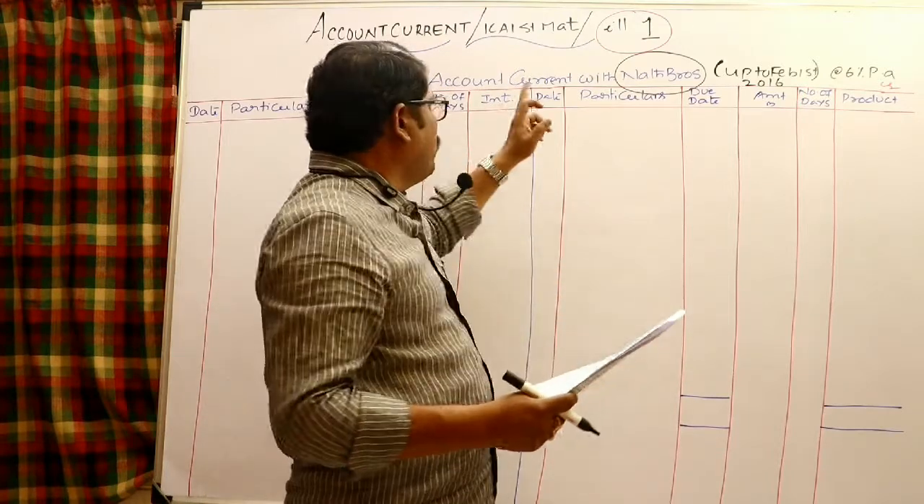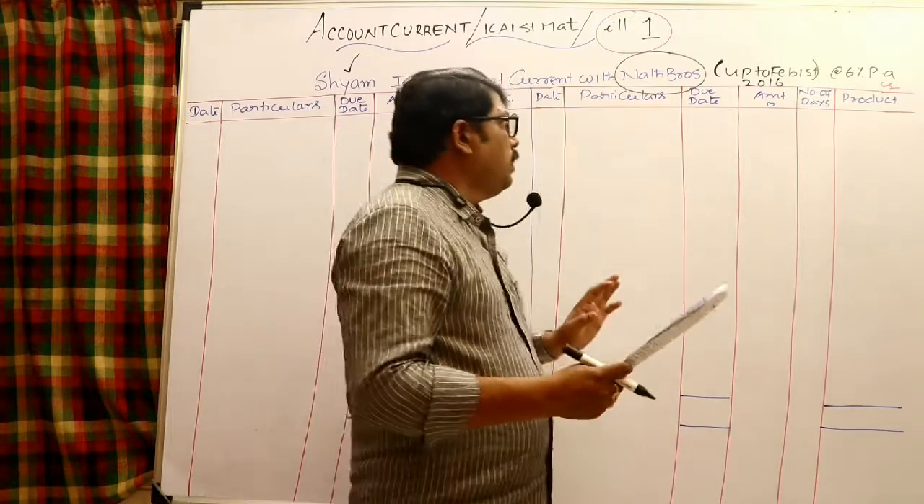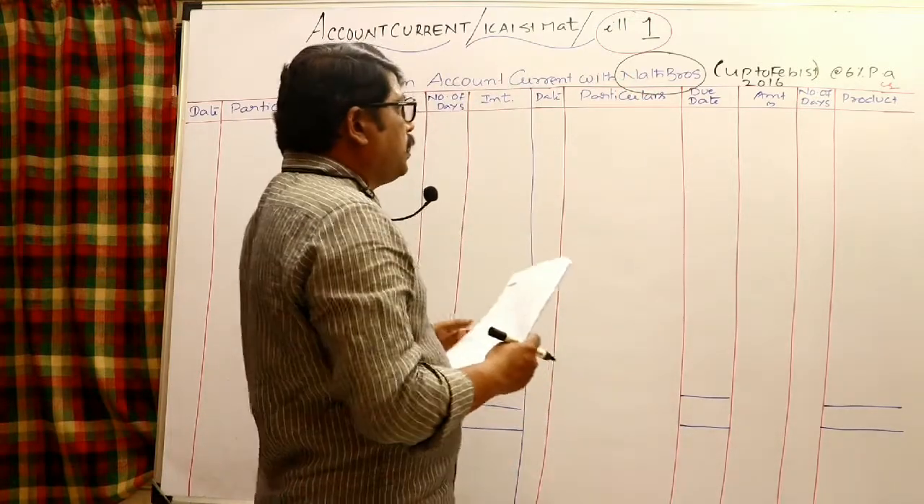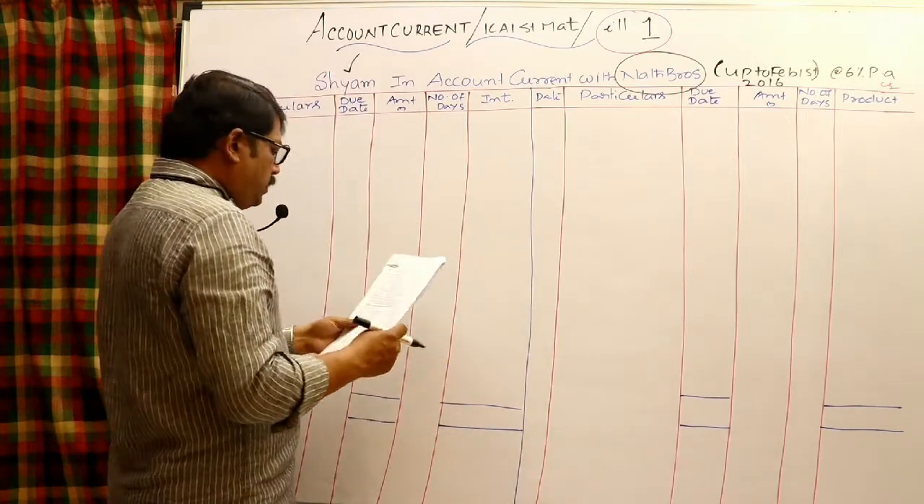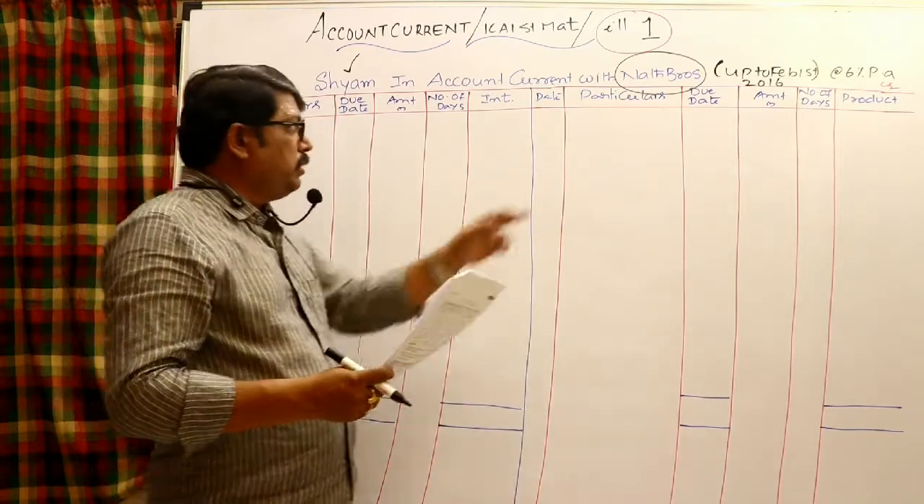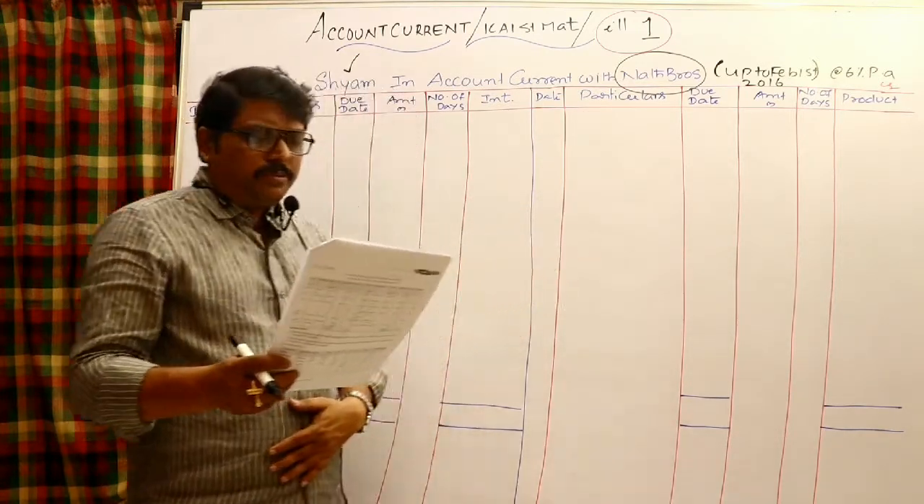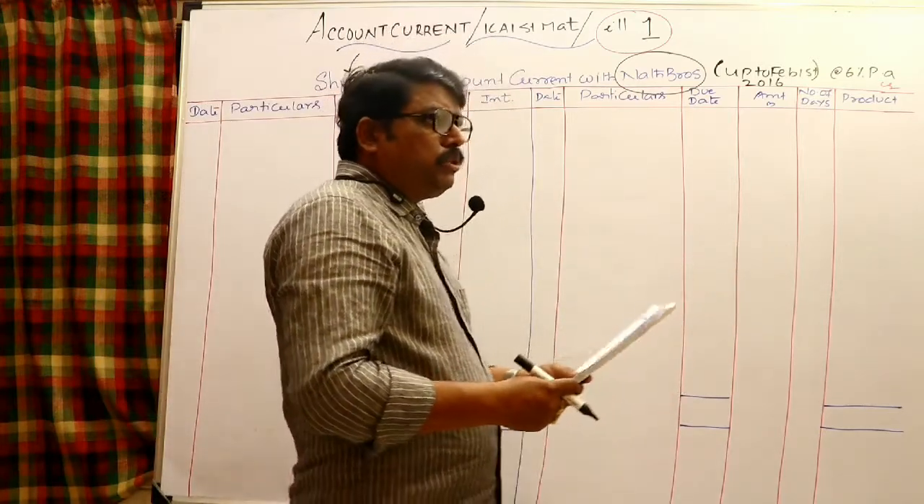So the entry, you may put the heading like this: Shyam and account current with Nath Brothers. Therefore, how Nath Brothers will prepare the account current to Shyam, right? Now let us see one by one transaction. I said that for every transaction we should think from Nath Brothers' point of view. First, 2015 September 16th, goods sold to Shyam.